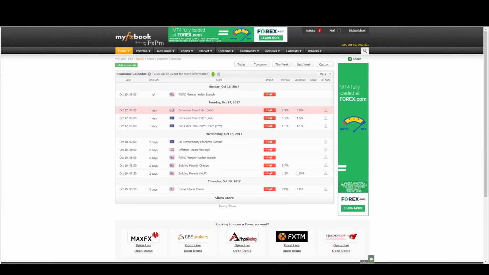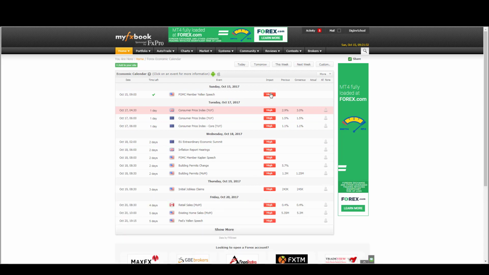So let's begin. First thing we want to look at is the economic calendar of news events. We just completed Yellen's speech today, which is Sunday. Tuesday, Wednesday, Thursday, Friday, we have quite a bit of news. We have the United Kingdom and the European Union with their CPI numbers being released. We also have our inflation report hearing. We have more speeches by FOMC members, building permits, initial jobless claims.